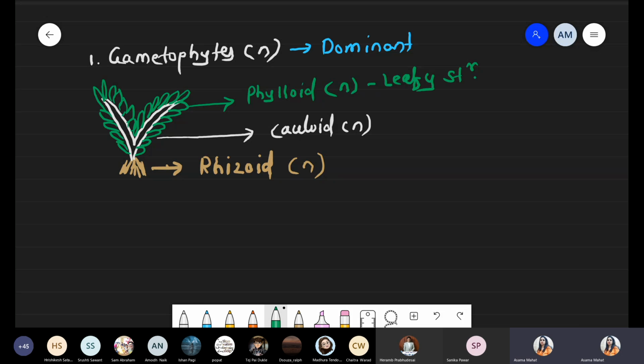Okay, done. So this is the first phase: the entire gametophytic body, the root-like structure, stem-like structure and leaf-like structure, is haploid in nature. Here we can say these are leafy structures.